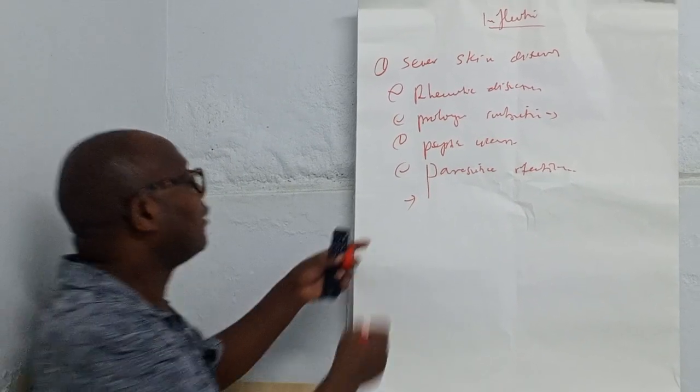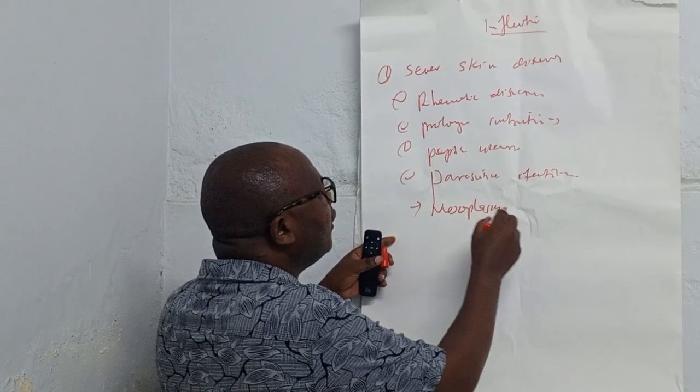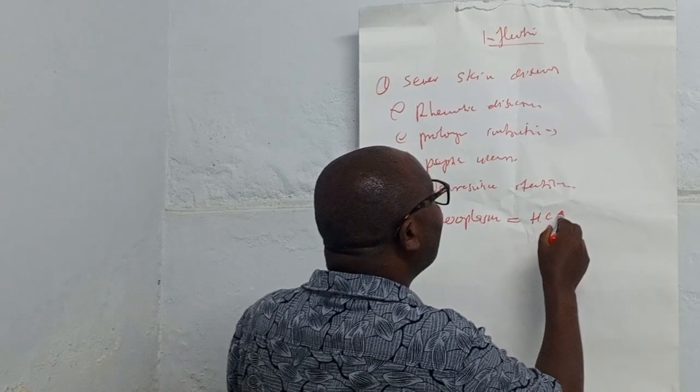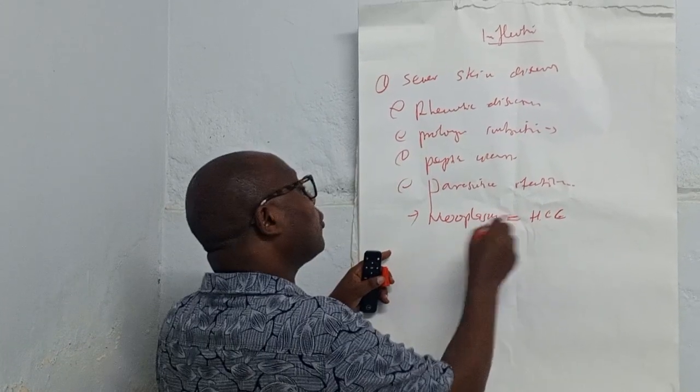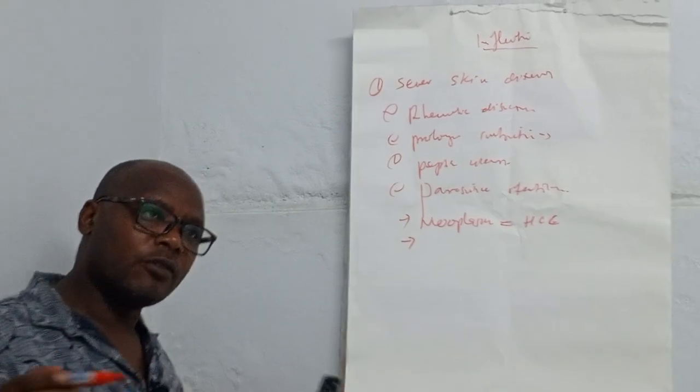Other cases, as we talked about earlier, are neoplasms. For example, hepatocellular carcinoma is a very common cause of low albumin in the body.